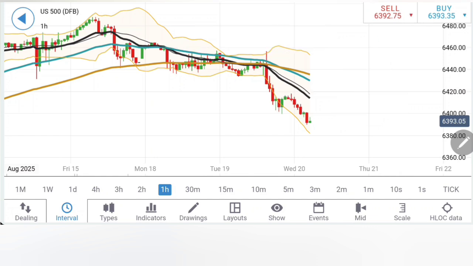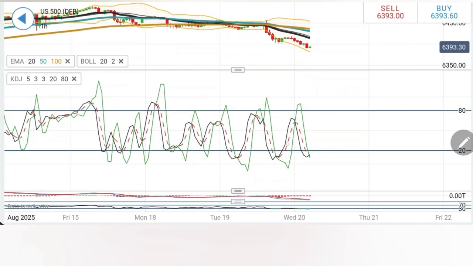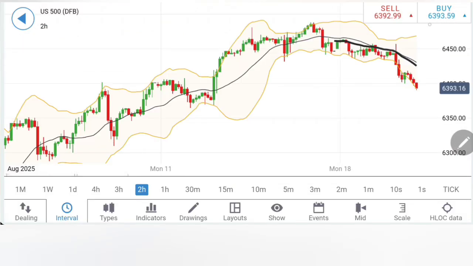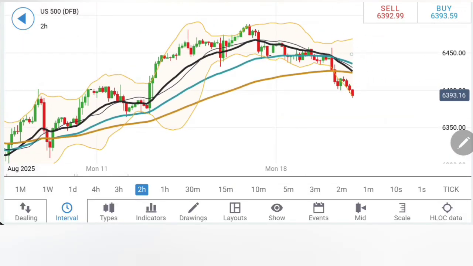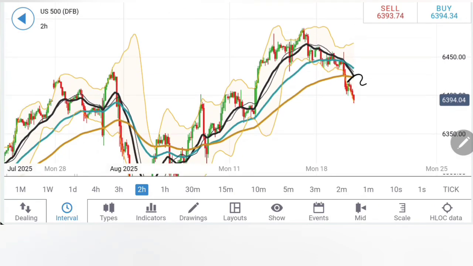But right now let's focus on the last few candles. See, after the retracement it has dropped sharply. It is possible that it may follow with a little retracement on the upside. Yet this is not a reversal. Things are oversold on the early charts, be it the MACD, stochastic or RSI. On the 2-hour charts likewise, see the moving averages have crossed over, and see the divergence here. This is sharply divergent. Now what it may try to do is come towards this zone, which is the next strongest support.